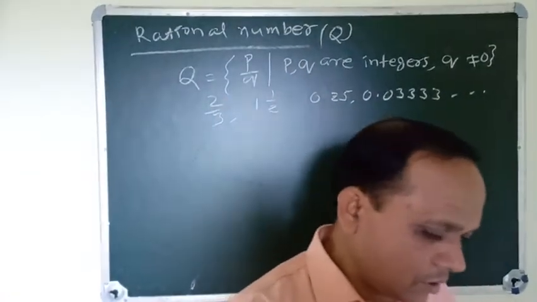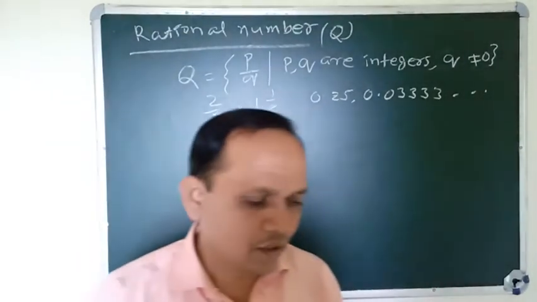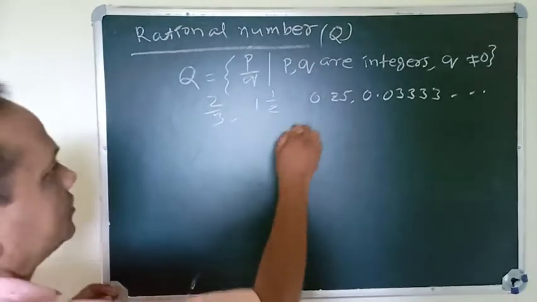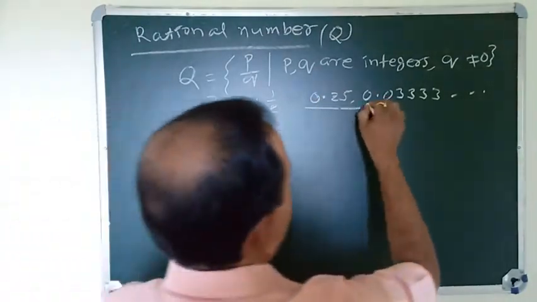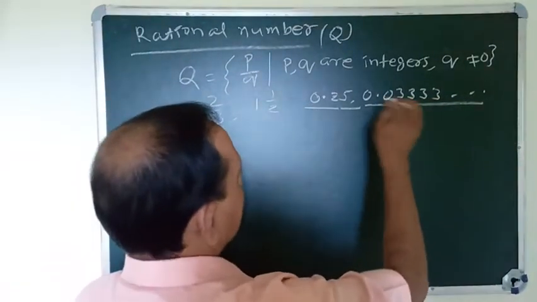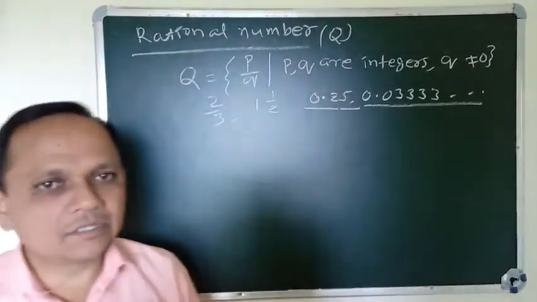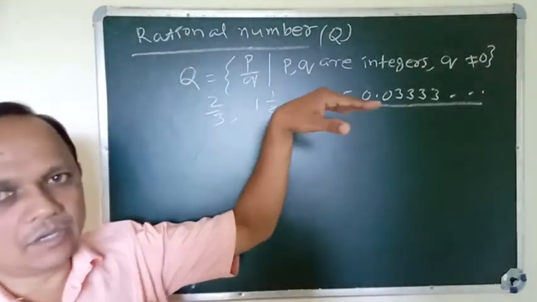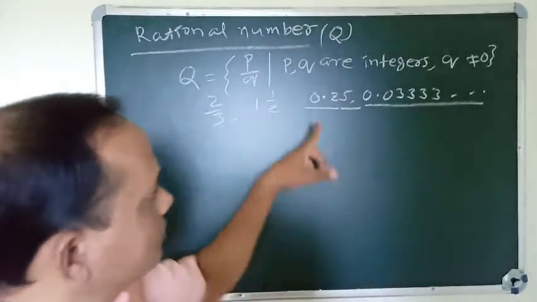We have discussed terminating decimals and non-terminating repeating decimals. All of these are rational numbers, and we can write the rational form of all of them.